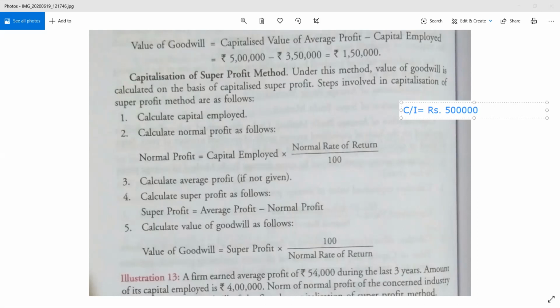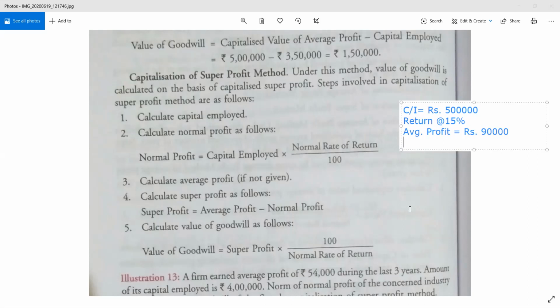The return that we are expecting was at the rate of 15%, and the profit that we have earned was rupees 90,000. This is the situation. Clear?